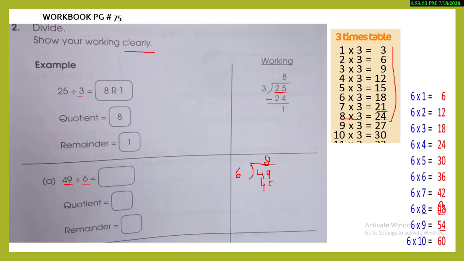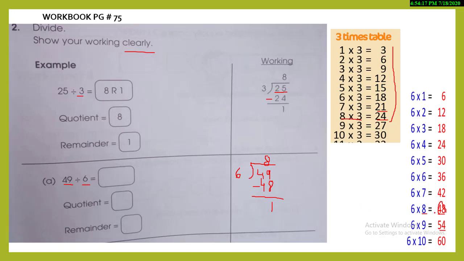Now start writing it with me. And now subtract 9 minus 8, the answer is 1. See, with the help of the table it is so easy. After writing the table, you quickly figure out which number you can select by just looking at the answers. But don't get confused and pick 42 because it is also near.